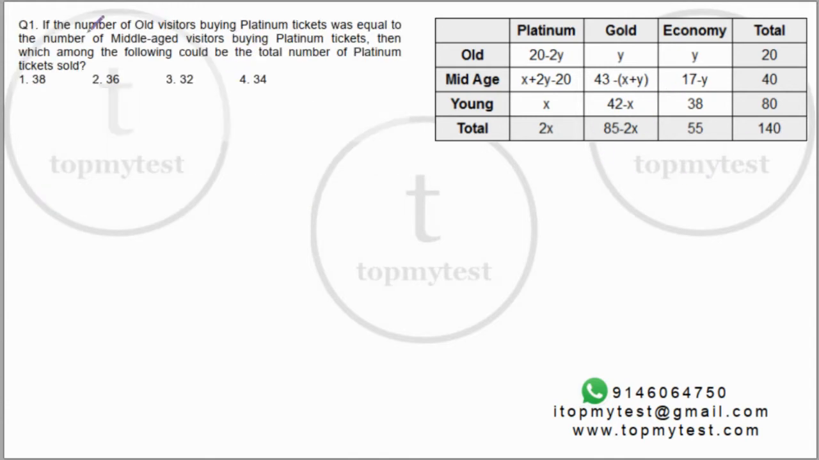First one says, if the number of old visitors buying platinum tickets, this one, was equal to the number of middle-aged buying platinum tickets, these two are also equal, then what could be the total number of platinum tickets sold? Now this is half of it. Total platinum, if this is 38, this should be 90, which means these two should also add up to 90, and they should be split evenly. So it will be 9.5, which is not possible. Same will be a problem with 34. This will become 17, this will become 17, so this is out.